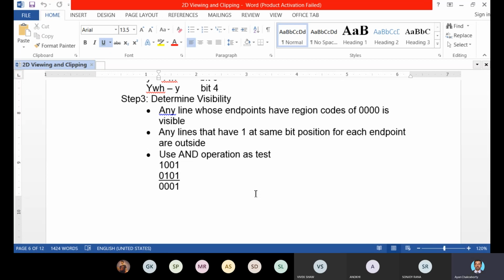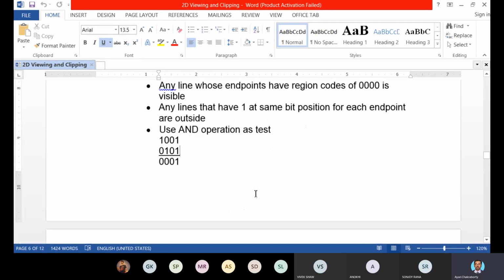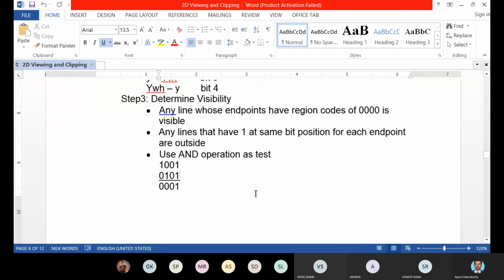We can determine that a line is completely visible if the region codes of both endpoints of the line are all 0, that is 0000. Then the total line is completely visible. So no checking or calculation is required.